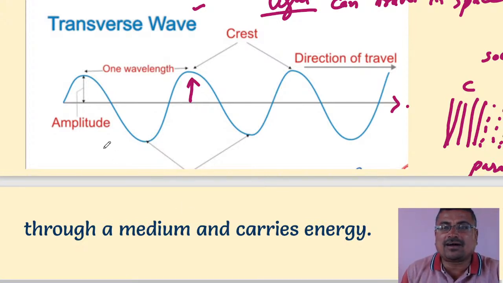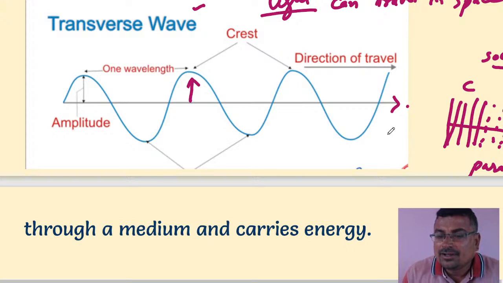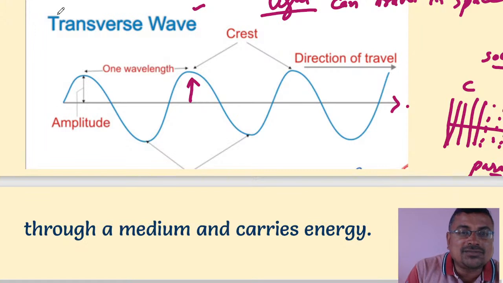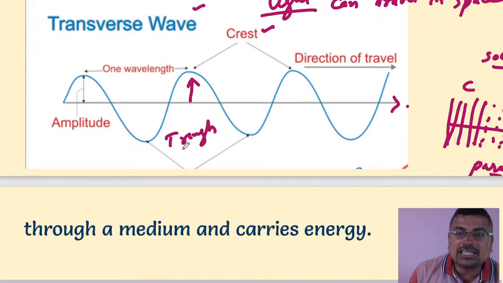In transverse waves, they form crests and troughs. But as far as sound waves are concerned, they form compression and rarefaction.